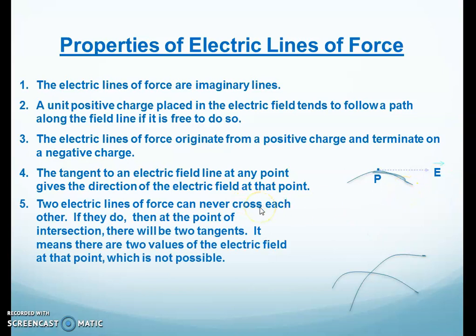Now the fifth property: two electric lines of force never intersect each other. Now these are two electric lines of force. Suppose we consider that these lines are intersecting each other. Now draw the direction of electric field. There are two directions of electric field at the same point, which is not possible. The direction of electric field is single, but there are two electric lines of force, giving two directions of electric field, which is not possible. It proves that two electric lines of force never intersect each other.